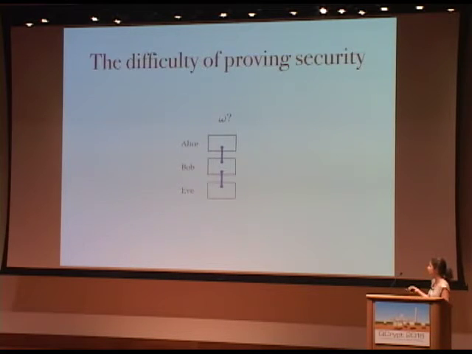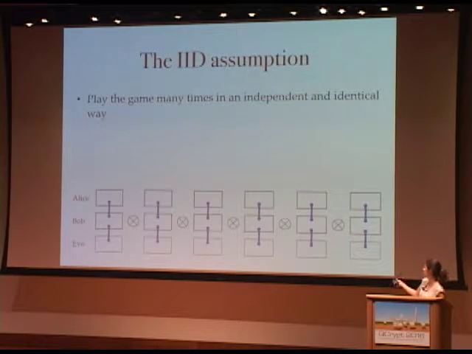Now the obvious thing to do is just to consider this option, the IID case, independent and identical. So here I now have many identical copies of the small device, and they're all independent of one another. These are these tensor products here. And now what Alice and Bob can do is they just play the game many times. Each time they play the game with a different device, and exactly in the same way.